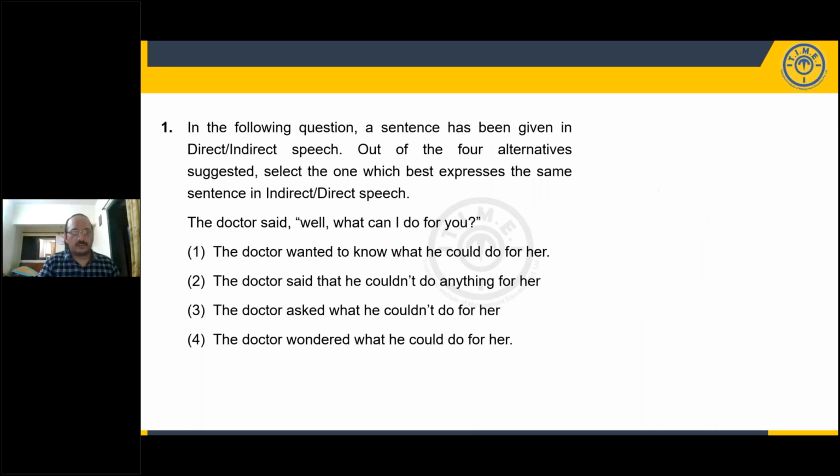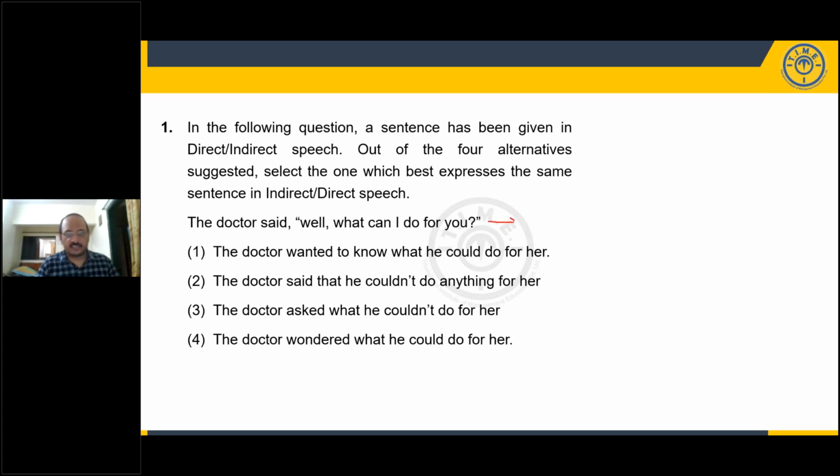So let's start off. In the following question, a sentence has been given in direct or indirect speech. Out of the four alternatives suggested, select the one which best expresses the same sentence in indirect or direct speech. If it's direct, I convert it into indirect. If it's indirect, I convert it into direct. The doctor said, well, what can I do for you?